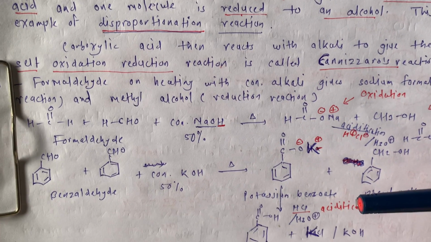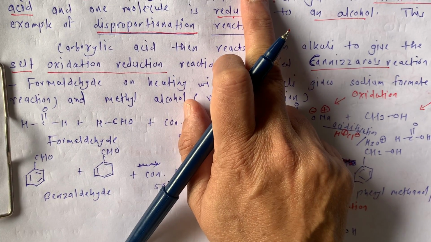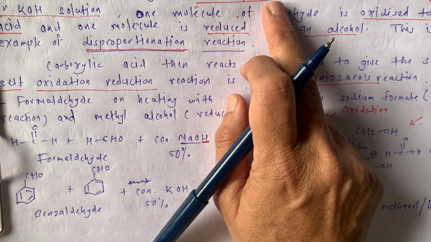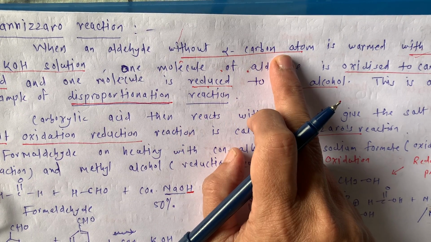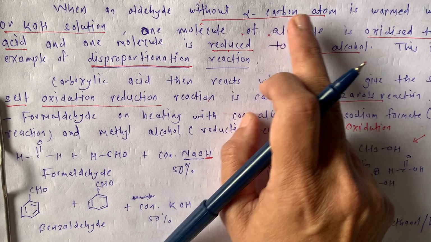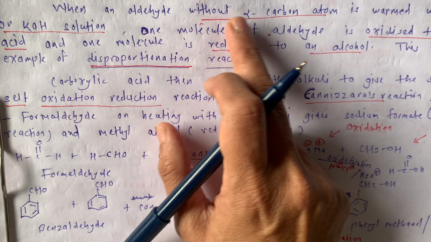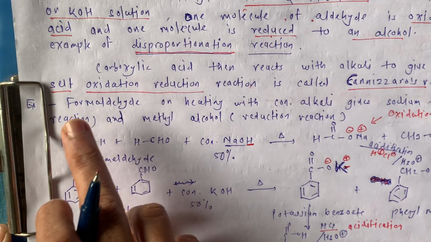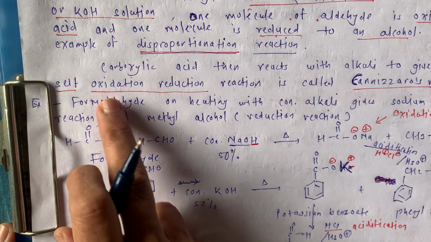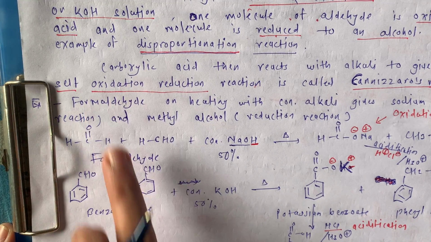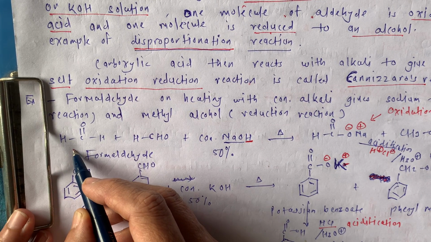So now we have to see the example. For this, we must have an aldehyde without alpha carbon atom, and there are two examples of such aldehydes. One is formaldehyde, another one is benzaldehyde. These two are without alpha carbon atoms. So we first see the example with formaldehyde.